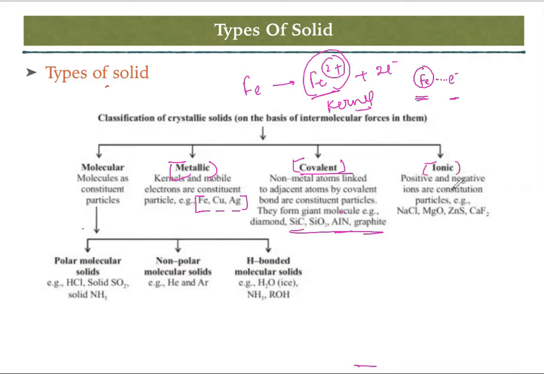Next one is the ionic solid. As we are already familiar, NaCl, ZnS, or CaF2. What will happen? Because of the presence of ionic bonds, these NaCl are solids. So we'll call it an ionic solid.